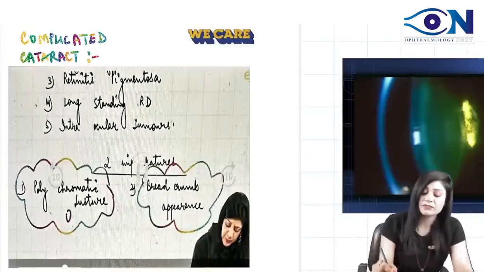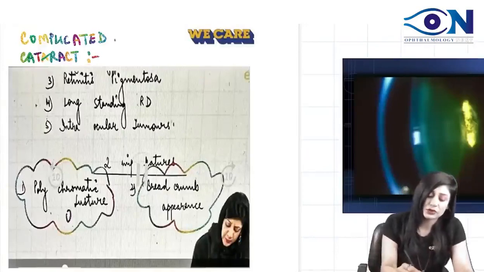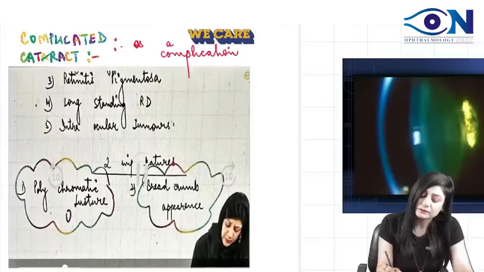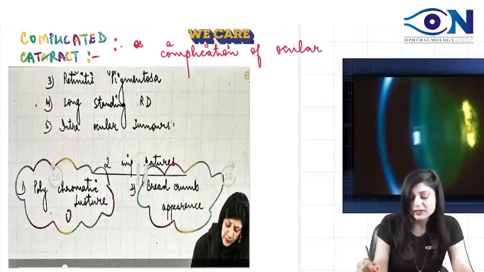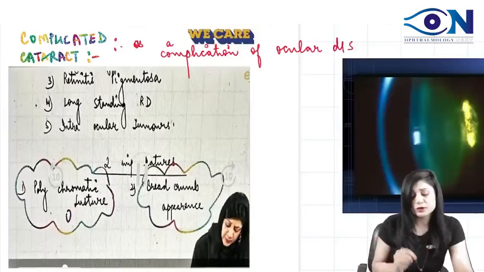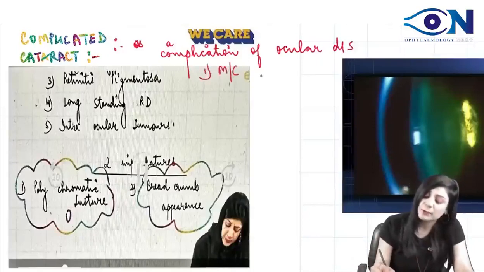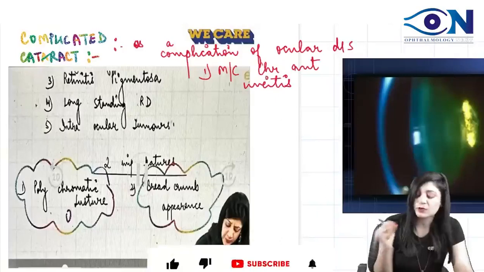Complicated cataract means which is occurring as a complication of the ocular diseases. The most common one is the chronic anterior uveitis.